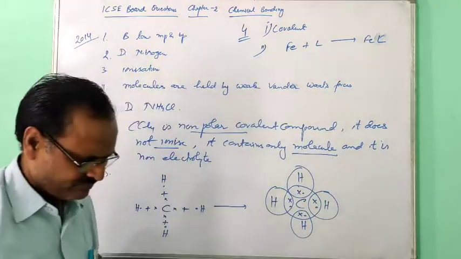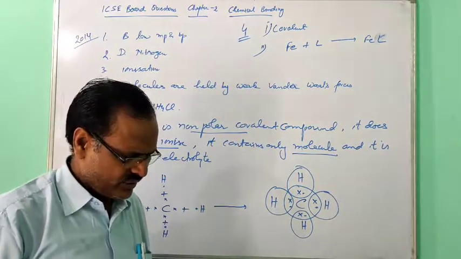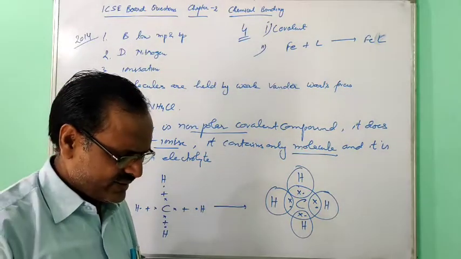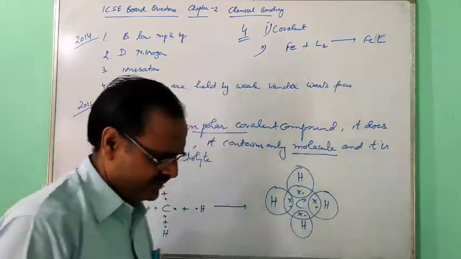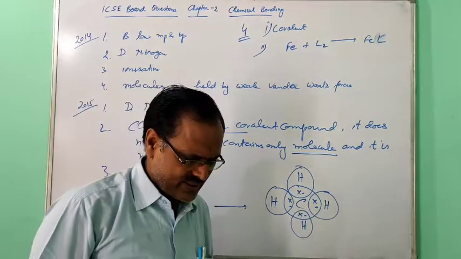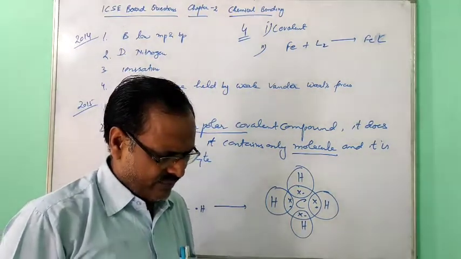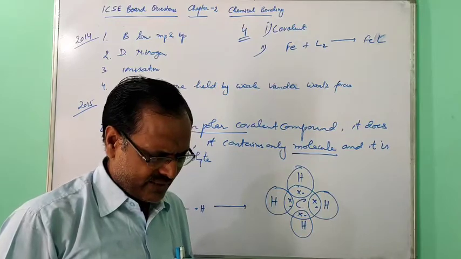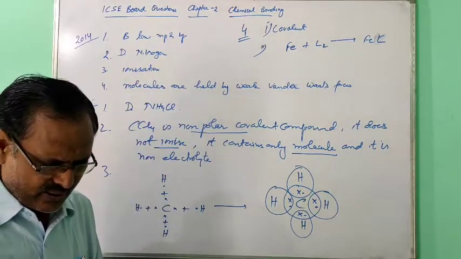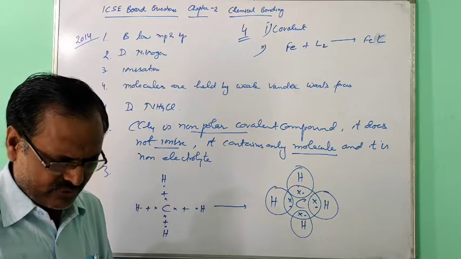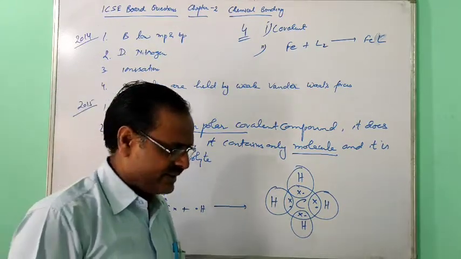L consists of molecules. When L is heated with iron, it forms a compound FeL. What chemical term would you use to describe the change undergone by L?